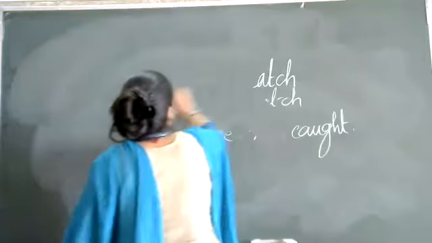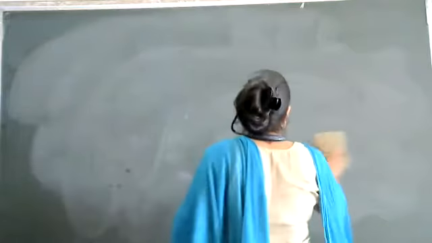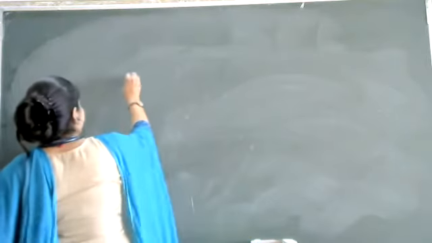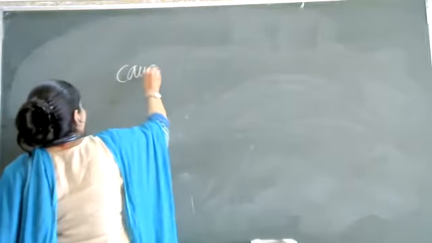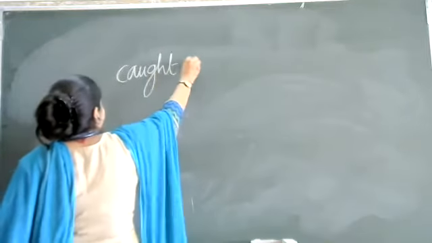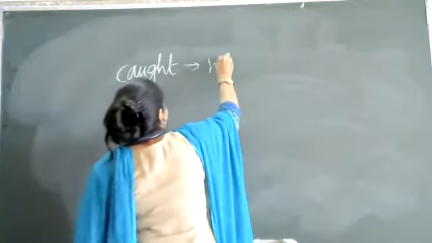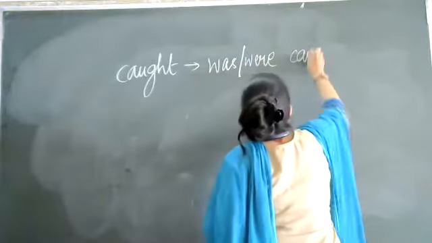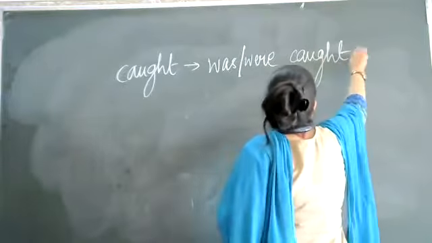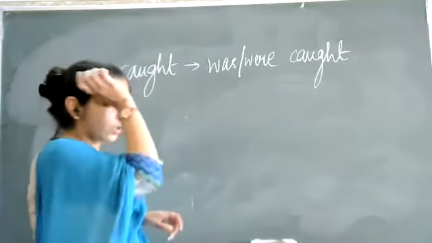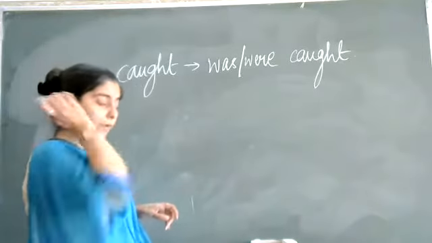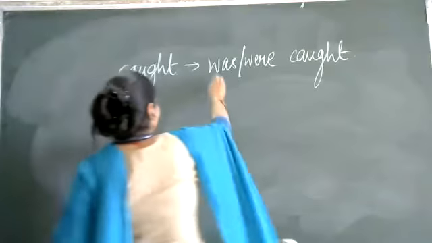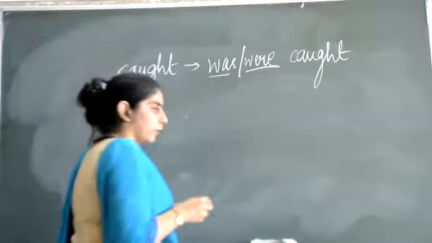So the present verb is changing into past, like the first form is changing into second form. Then we'll see the second form. If it is caught, so it will change into was, were, caught. अगर caught है second form में, verb का second form है, तो it will change into was and were, caught. Was for singular and were for plural.